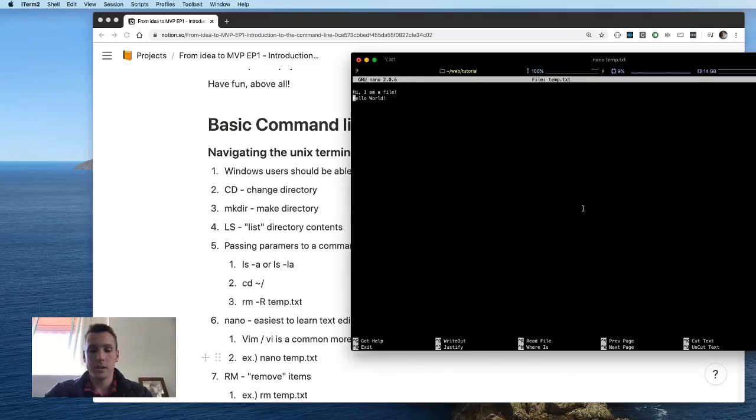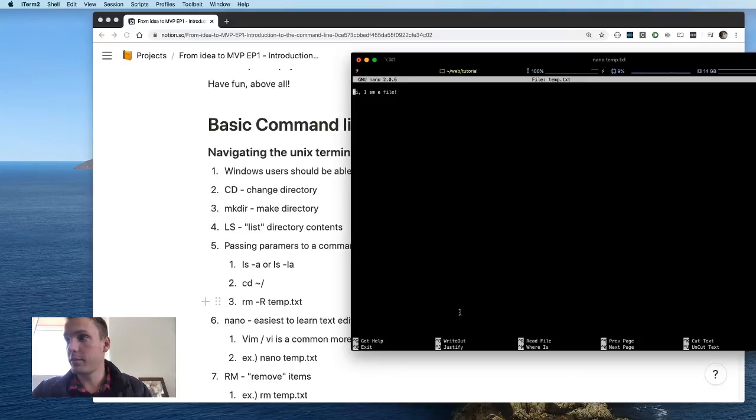So let's try and cut something out, and this up caret right here is the control symbol. So we're just going to hit Control K, and we took hello world out. I'm going to move it a space down, and then paste, I think, is, oh, now I messed it up. Cut. No, it's not. It's not Control V.